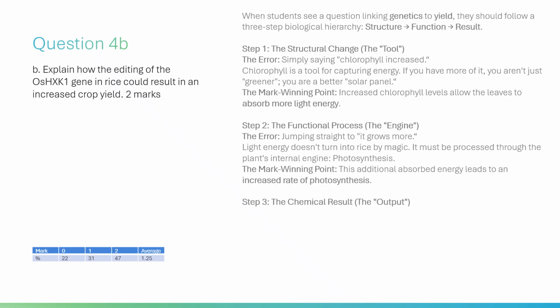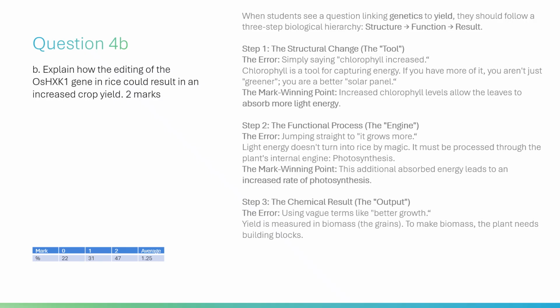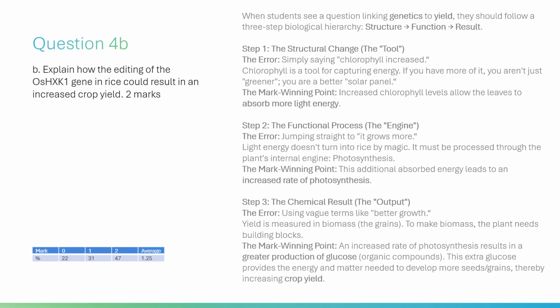Step 3, the chemical result, the output. The error: using vague terms like better growth. Yield is measured in biomass, the grains. To make biomass, the plant needs building blocks. The mark-winning point: an increased rate of photosynthesis results in a greater production of glucose, organic compounds. This extra glucose provides the energy and matter needed to develop more seeds or grains, thereby increasing crop yield.